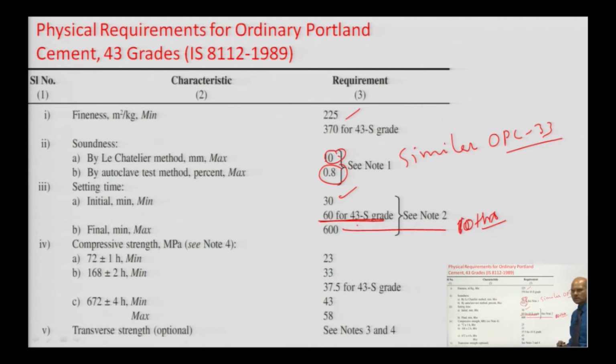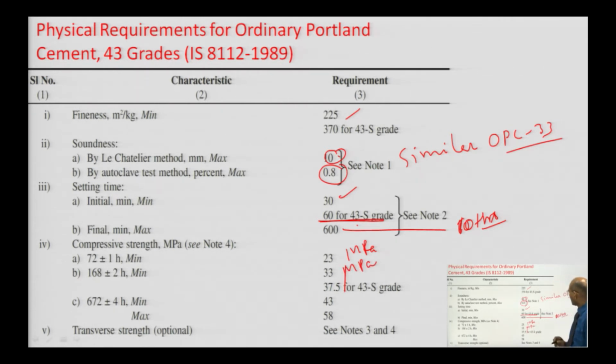Compressive strength at the age of 3 days, means 72 plus minus 1 hour, should be 23 MPa. Similarly, at the age of 7 days, 168 plus minus 2 hours, the value should be 33 MPa.